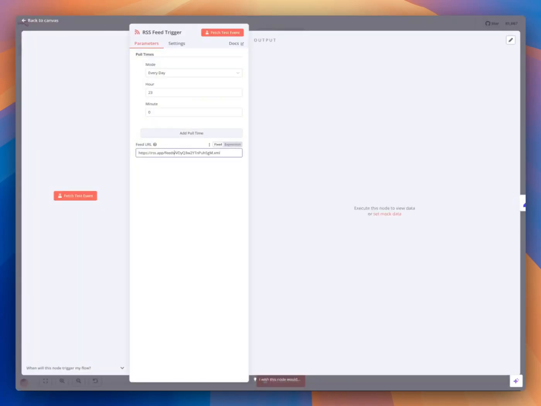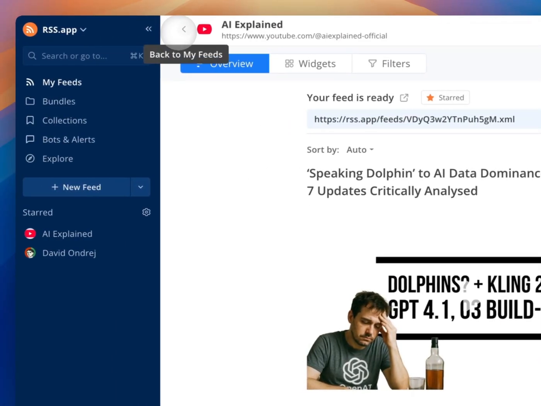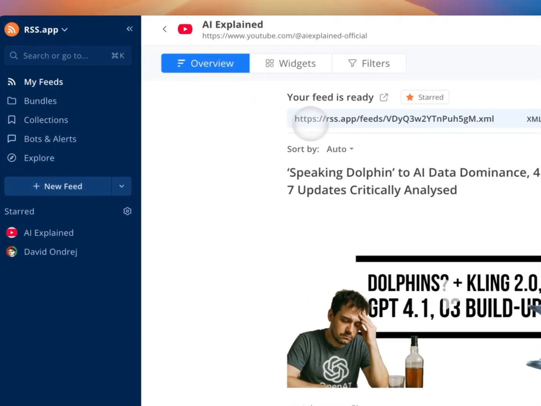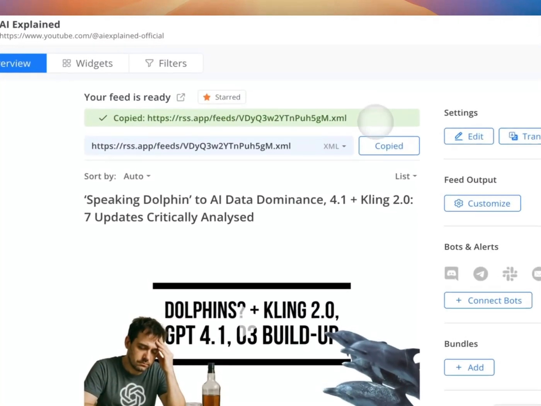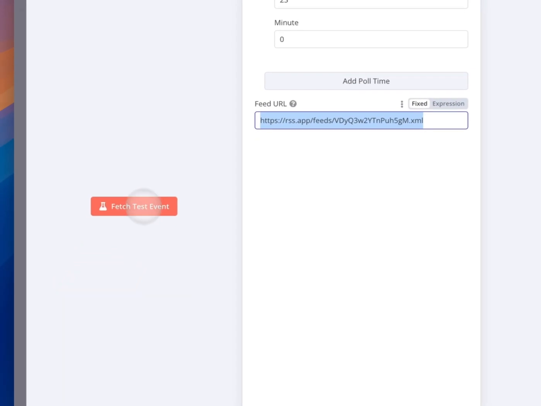So let's start with the RSS since we understand the entire blueprint. To get a feed, I use rss.app. So if you go here, I actually follow a channel, AI Explained, great insights about AI, very honest, high quality. So just register the channel you like and you will get this XML. All you need to do is copy this XML, come back here and paste it in here.